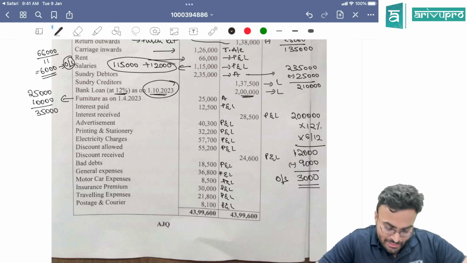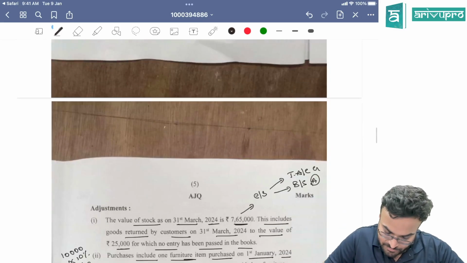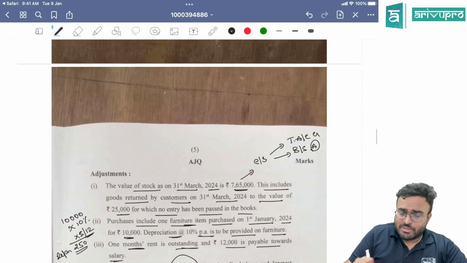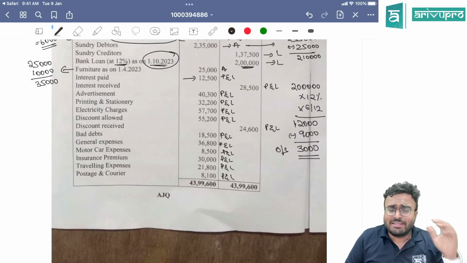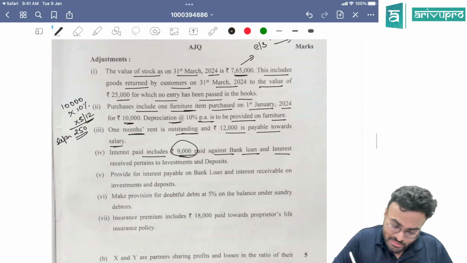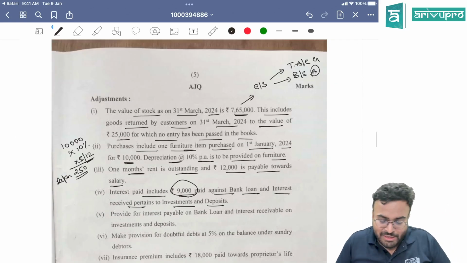3,000 is outstanding interest. Can you see interest paid? 12,500 we have. 9,000 is paid, so what you will do? 3,000 you will add to interest also, and 3,000 you will show as outstanding interest in the balance sheet also. Okay guys.